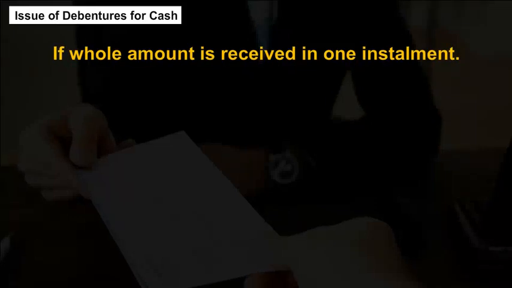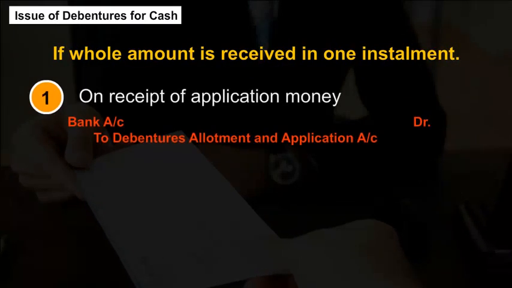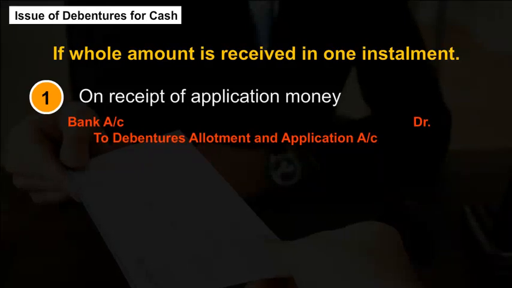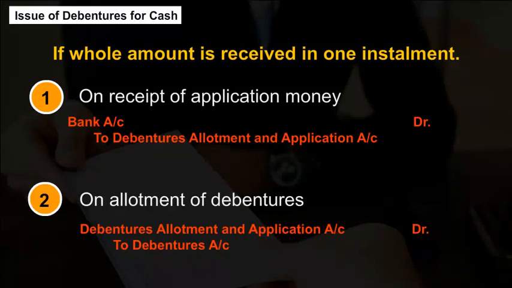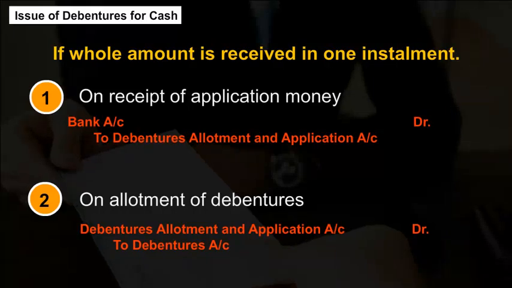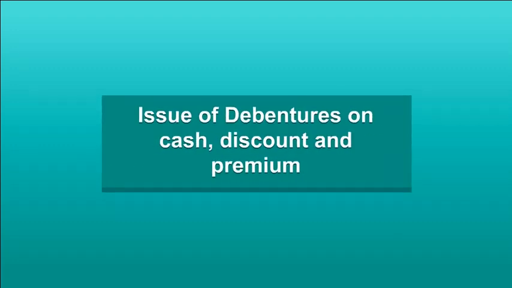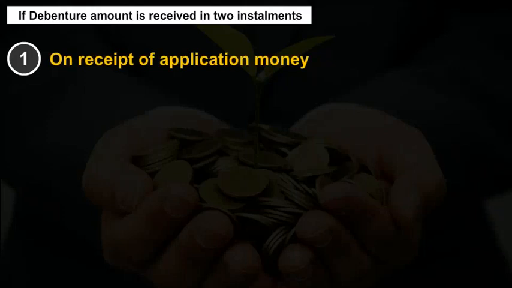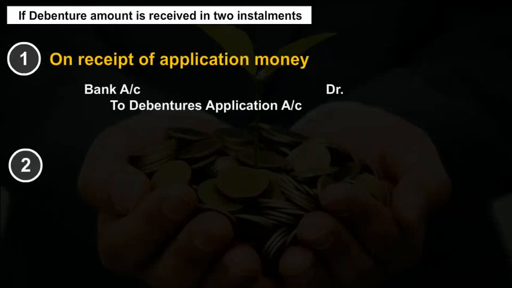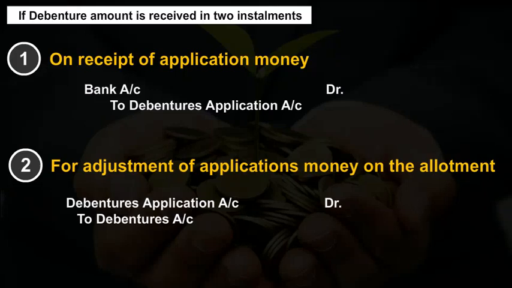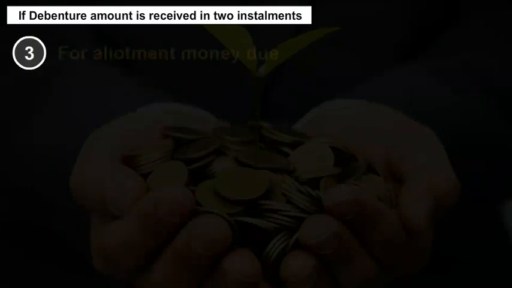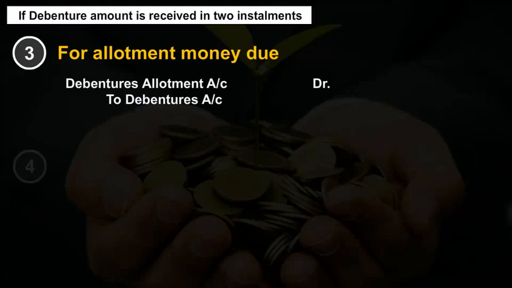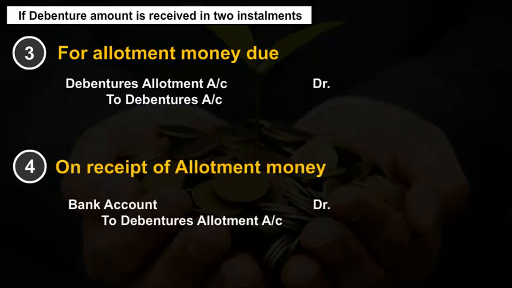If the whole amount is received in one installment: 1. On receipt of application money. 2. On allotment of debentures. Issue of debentures on cash, discount and premium. If the debenture amount is received in two installments: 1. On receipt of application money. 2. For adjustment of application money on allotment. 3. For allotment money due. 4. On receipt of allotment money.